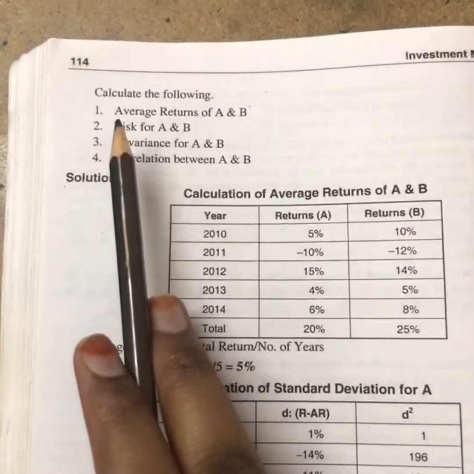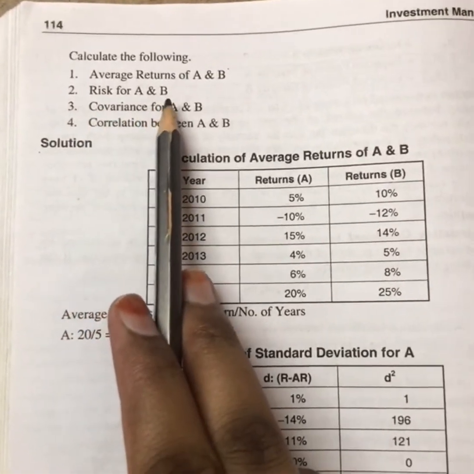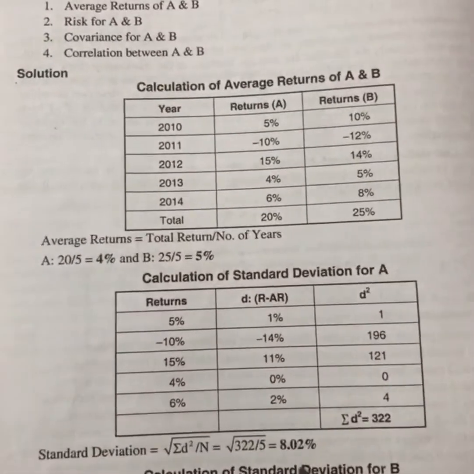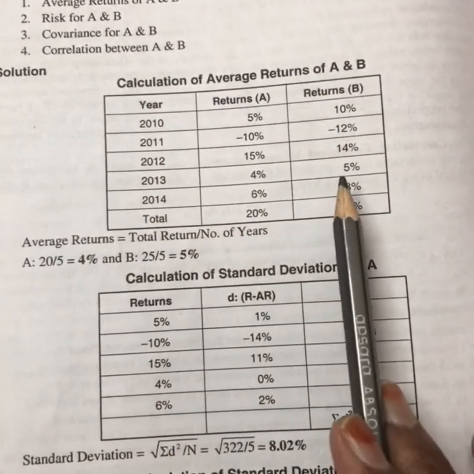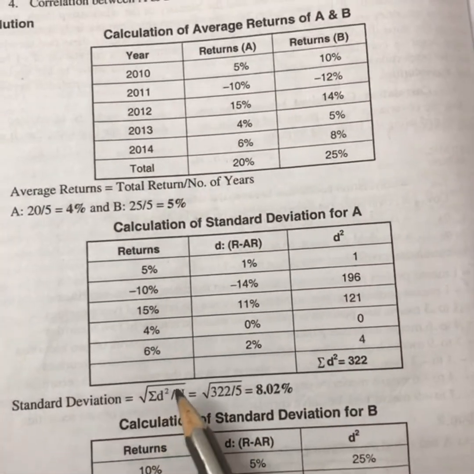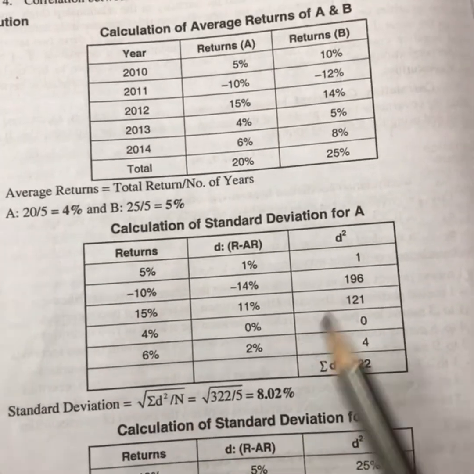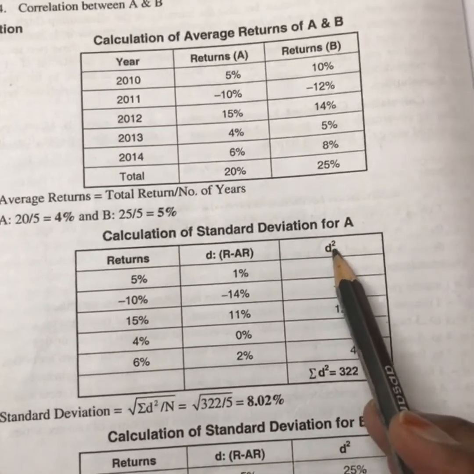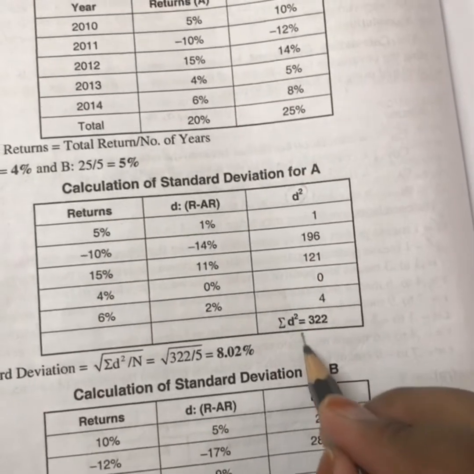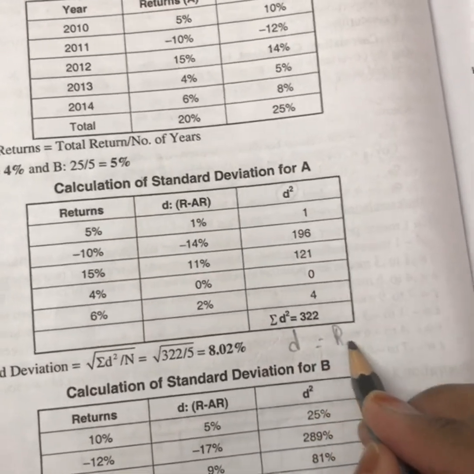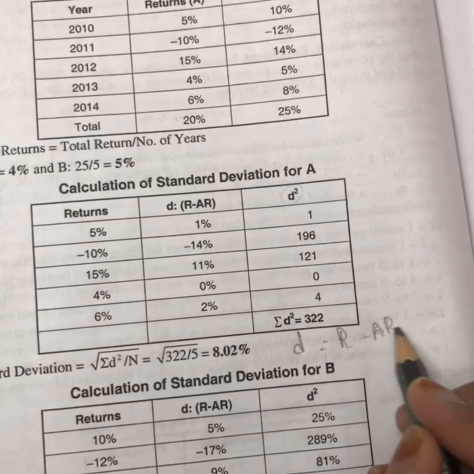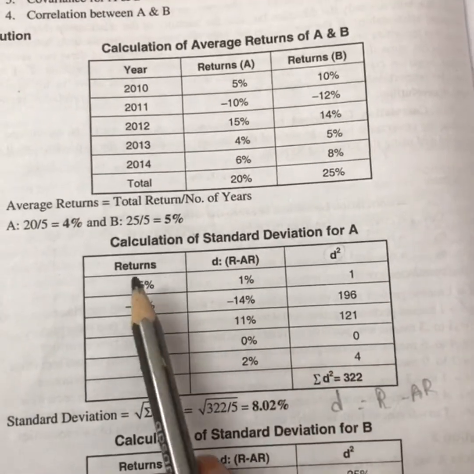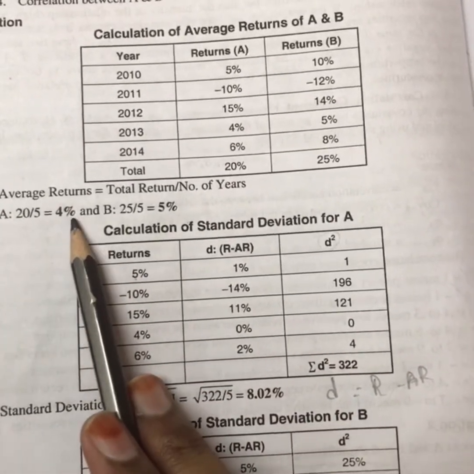So next in the question they asked you to calculate risk for A and B. Risk is nothing but the standard deviation. Since we don't have probabilities in this, your formula will be the square root of sum of d square divided by n. So the only thing we have to calculate is d and d square. In this case, d is nothing but r minus your average return. Okay, so r is 5 and minus your average return is 4.